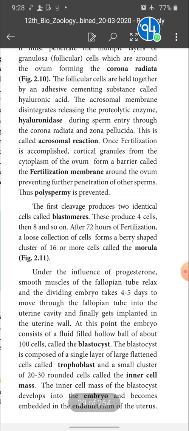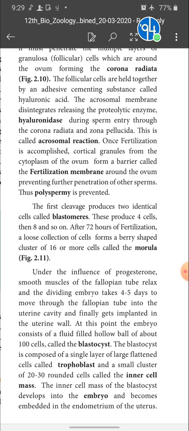Under the influence of progesterone, the smooth muscle of the fallopian tube relaxes, and the dividing embryo takes 4 to 5 days to move through the fallopian tube into the uterine cavity and finally gets implanted in the uterine wall. Why does the smooth muscle of the fallopian tube relax? Because the fertilization takes place in the fallopian tube only.